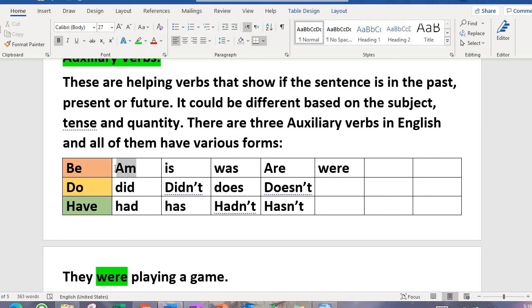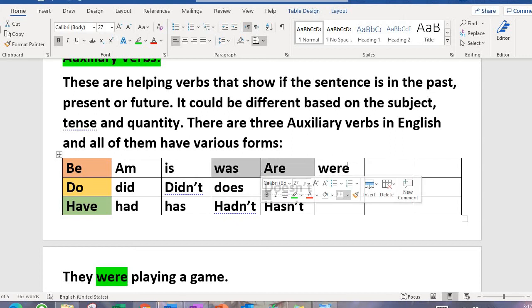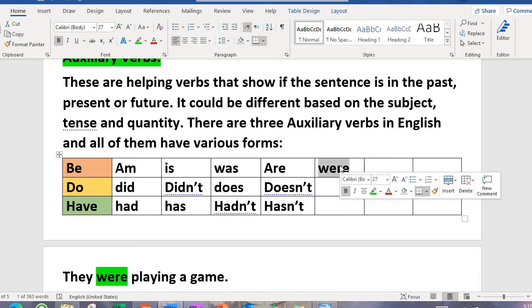Am is usually used for yourself. For example, I am your teacher. Is is used for present and for singular verbs or sentences. Was is used for past tense. Are is used for plural, and were is used for past. But when we are talking about things in a plural sense in the past, we use were instead of was.